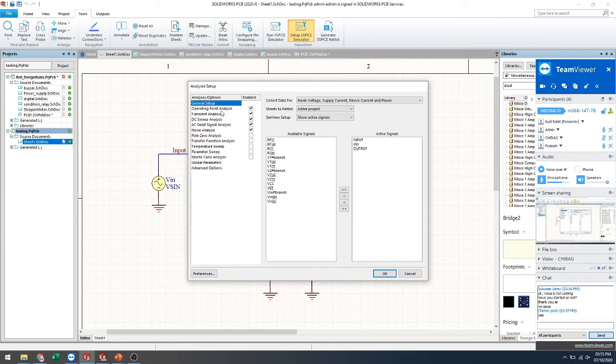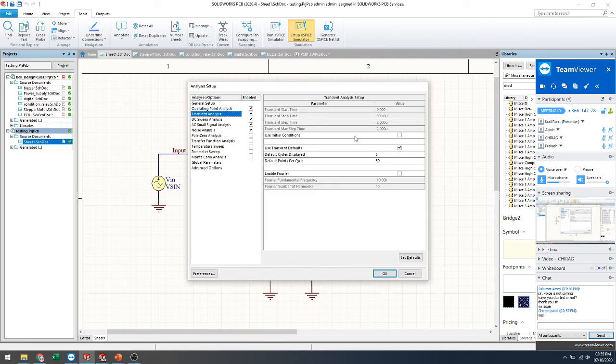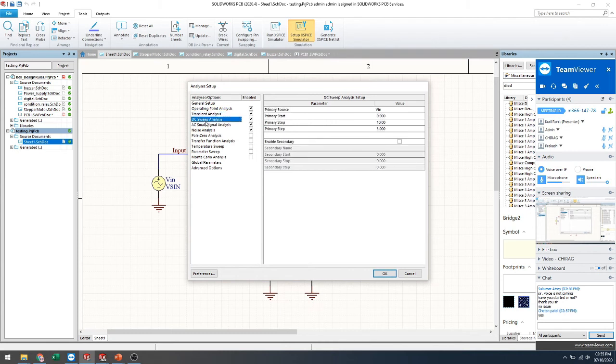So this kind of info, these types of analysis we can generate by using this one, and if I'm selecting transient analysis, so there which parameter cycles you want to generate, and default displays. And if you see the DC sweep analysis, so yes, primary and sources you can assign.